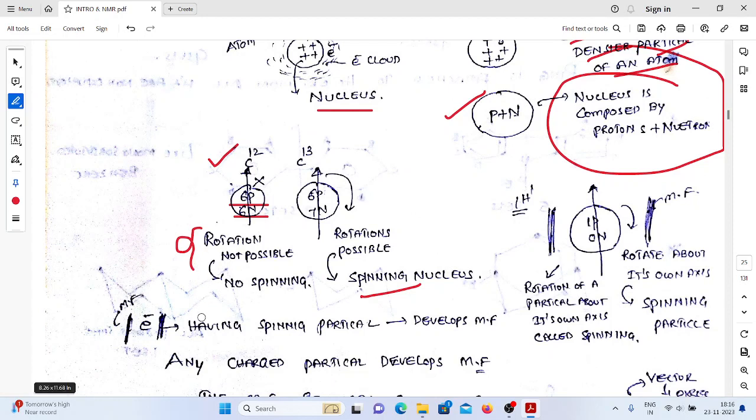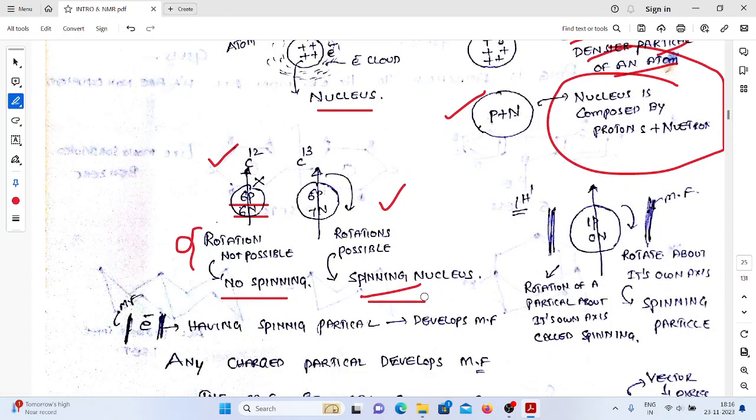Because it can rotate around its own axis and rotate around the nucleus, always in continuous motion. That's why we say it is a spinning particle. So in the case of C12, rotations are not possible. That's why it is not a spinning particle. But in the case of C13, the rotations are possible. That's why it is a spinning nucleus.